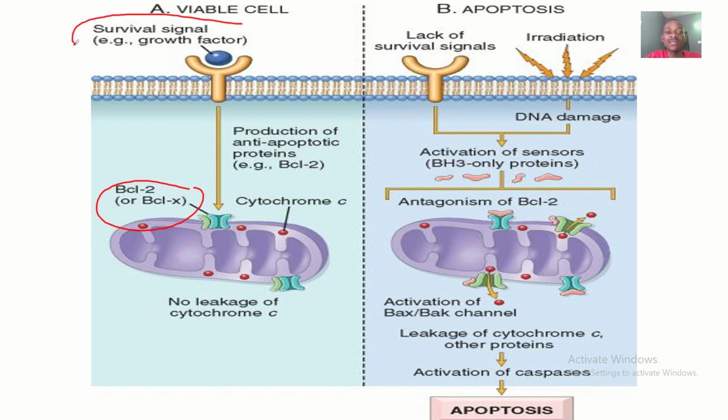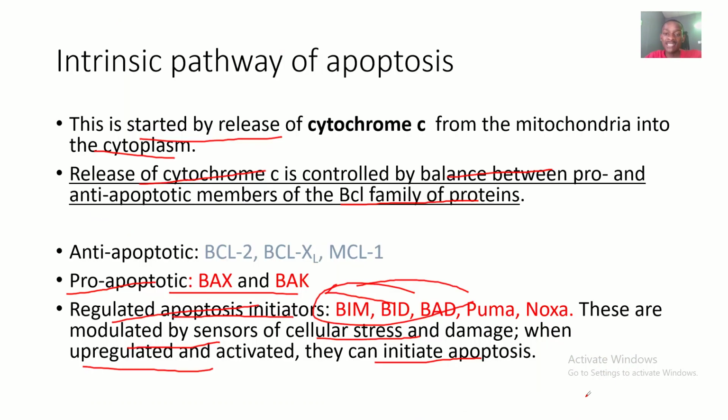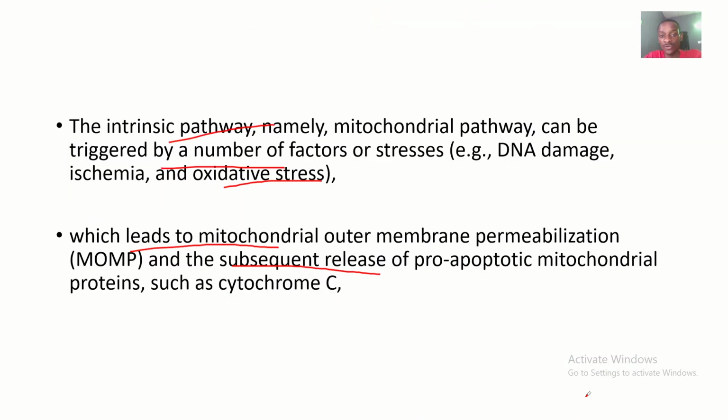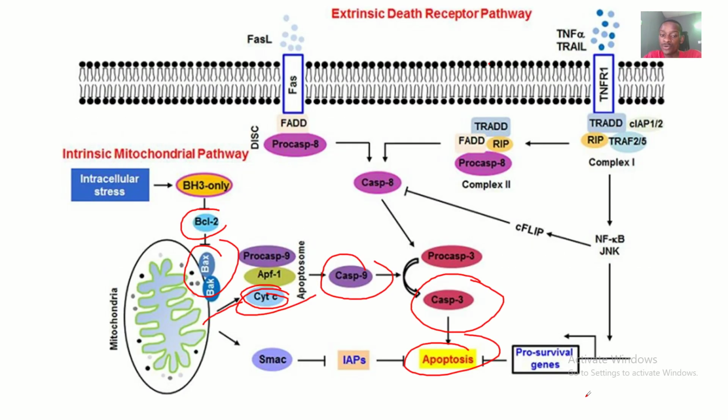When there's a survival signal, there will be no leakage of cytochrome C. But when there are decreased survival signals, it will cause leakage of cytochrome C, and this cytochrome C will activate caspases, and it will definitely lead to apoptosis. So guys, that's it about the intrinsic pathway of apoptosis, basically talking about cytochrome C and how it activates caspase 9, and caspase 9 activates caspase 3. See you guys.